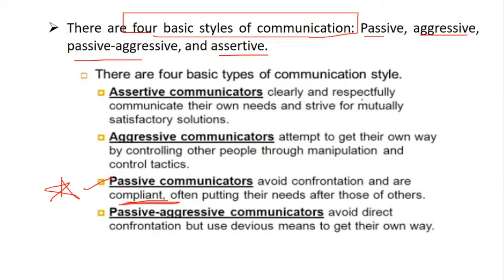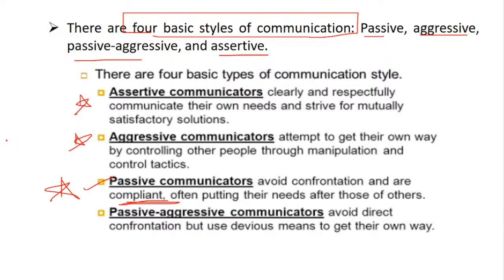Assertive: they clearly and respectfully communicate their own ideas and strive for a mutually satisfactory solution. So this is something which is positive. Aggressive: they attempt to get their own way by controlling other people through manipulation and control techniques. Aggressive means by hook or crook, they will make sure that what they want is done.